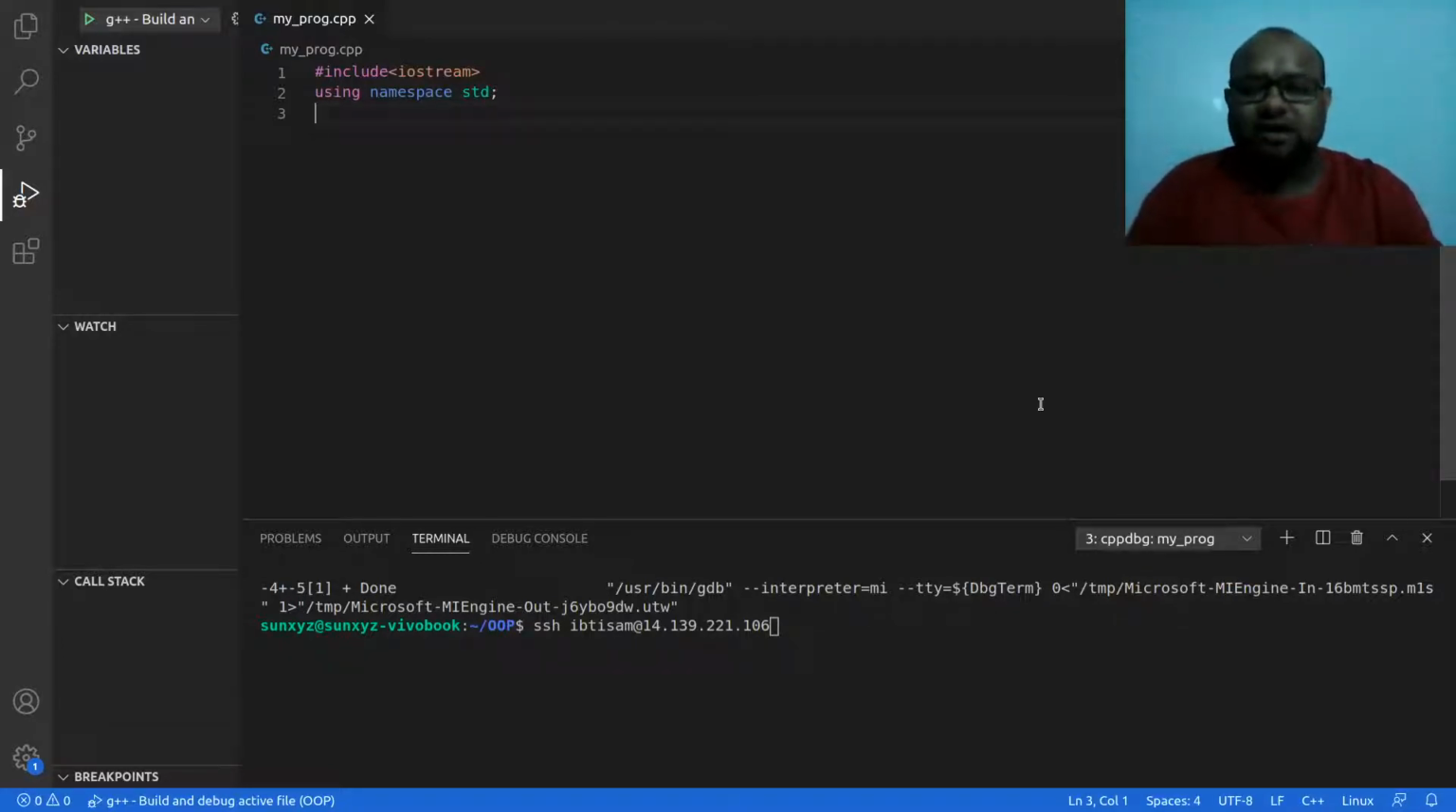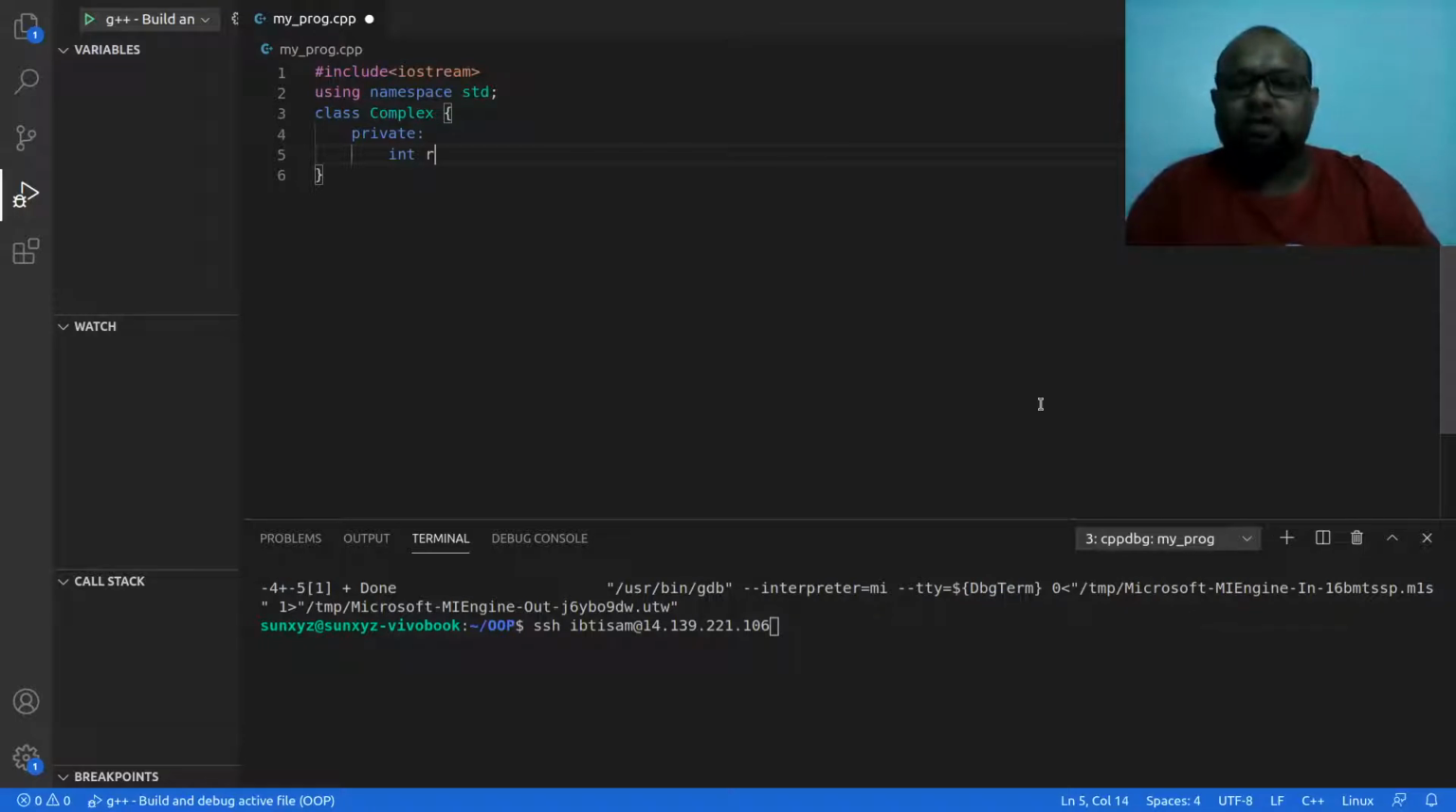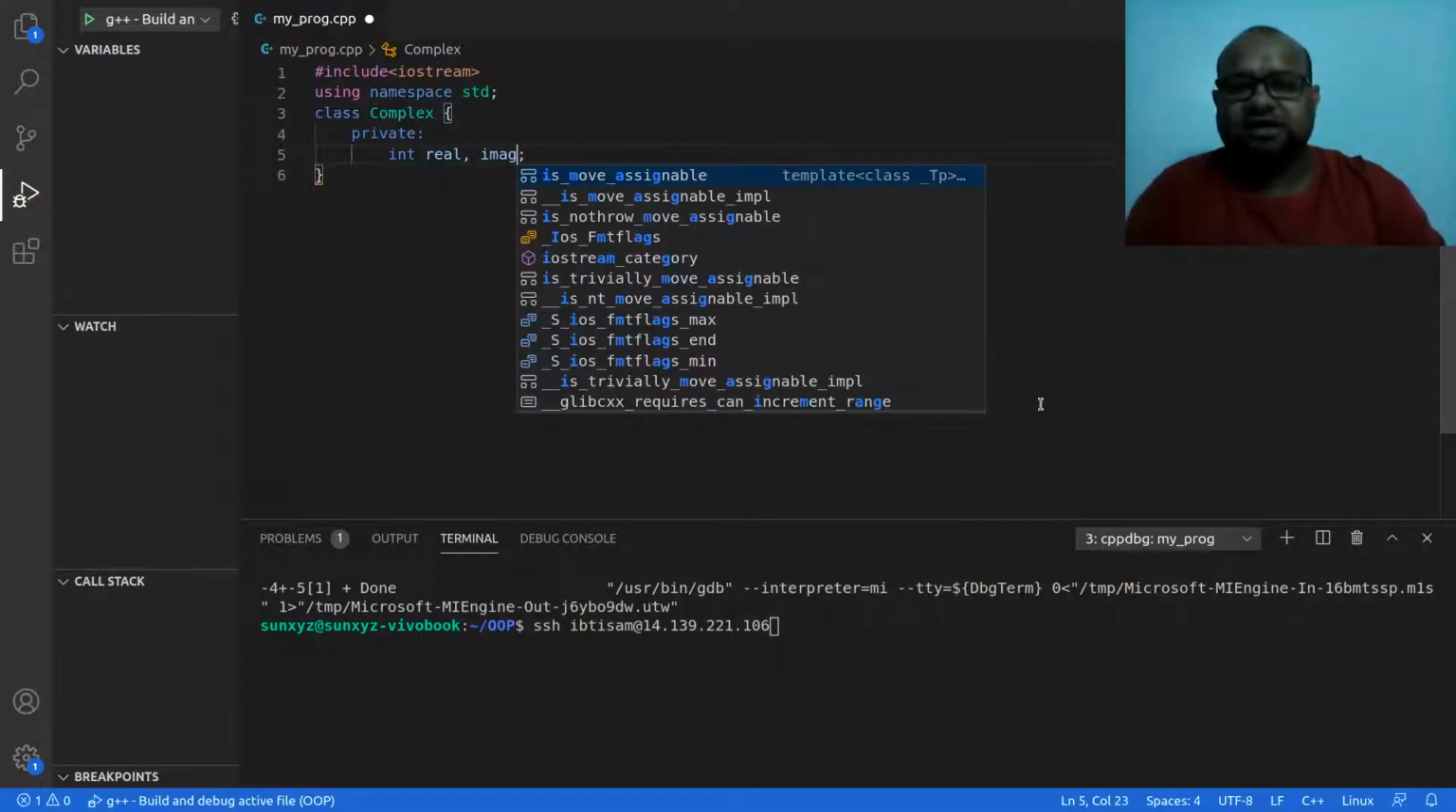So let us go ahead and create a class, and I am going to call it the Complex class. This is going to have private data attributes, two of them. One is going to be the real component of the complex number, the other is going to be the imaginary component. So let me give a full name, real and imaginary.